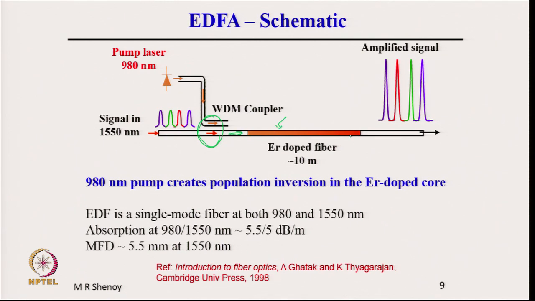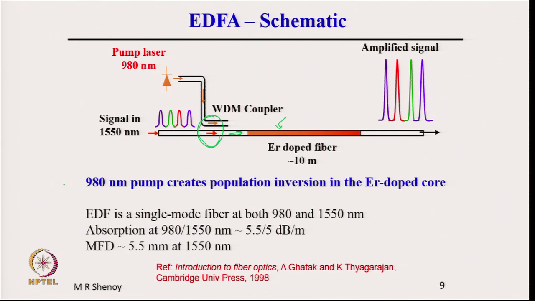This red portion here is the erbium doped fiber, typically maybe 10 meters in length. The pump energy is utilized in creating population inversion along the fiber, and the signal which is coming along gets amplified and comes out here. So, this is the basic schematic of the EDFA.